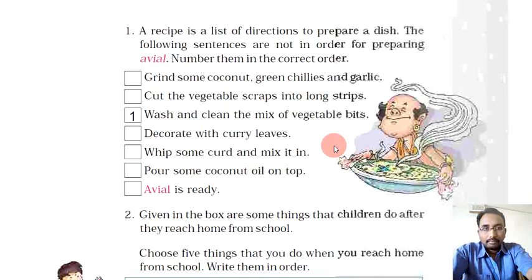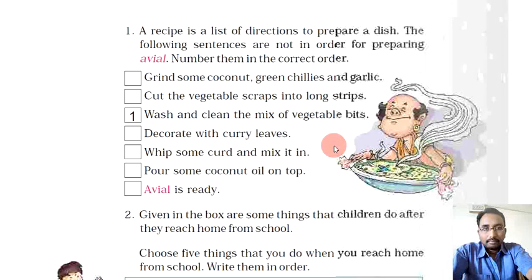So the things that we add with a food item while preparing it are called ingredients. For example, suppose you are preparing a simple cup of tea, then we add sugar or tea powder.